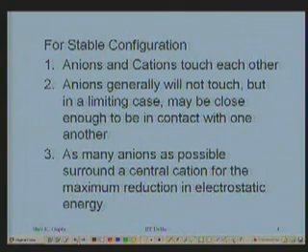And thirdly, as many anions, the bigger ions, will surround the central smaller ion, the cation, as possible, what the space can provide, the geometry can provide for, so that the electrostatic energy is minimized. There is a maximum possible reduction there.